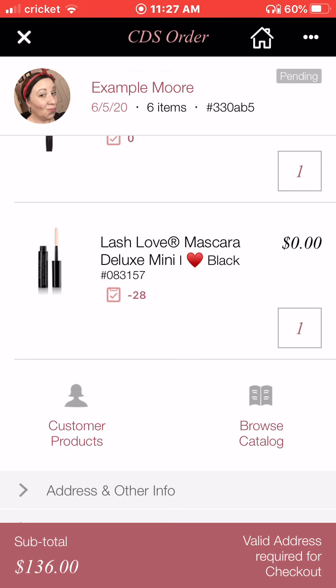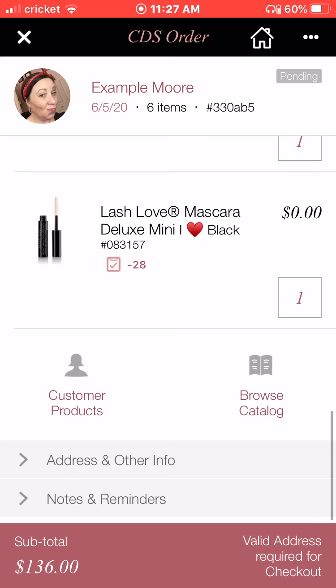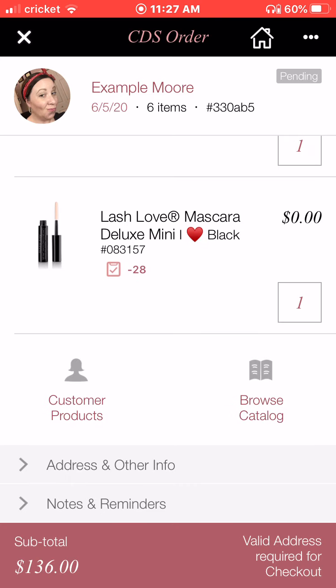So if you go on to InTouch under your personal website manager, you can change which one you're advertising. So right now I'm advertising the Lash Love Mascara Mini. In a couple weeks, I change it every quarter. So that might be something you want to set on your phone to remind you to change it. Okay, you change that again on the InTouch website under Personal Website Manager.